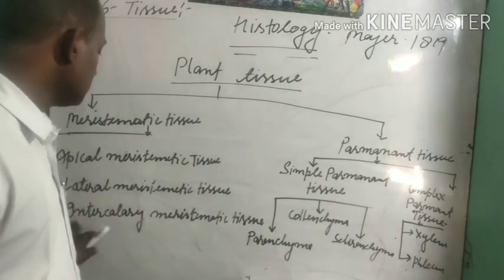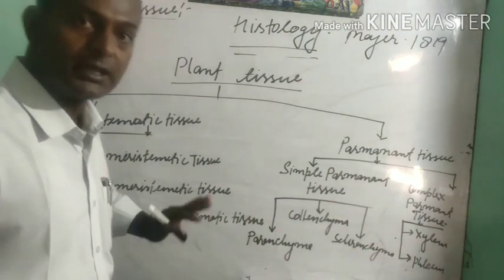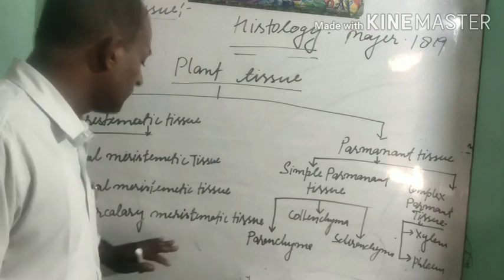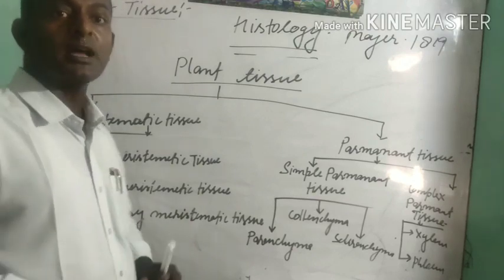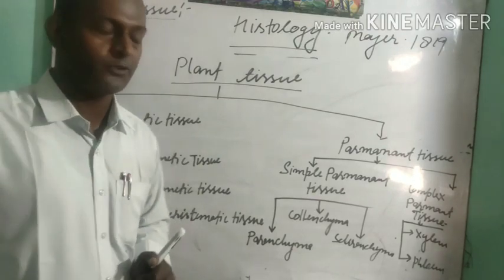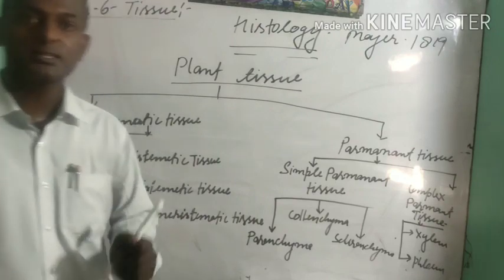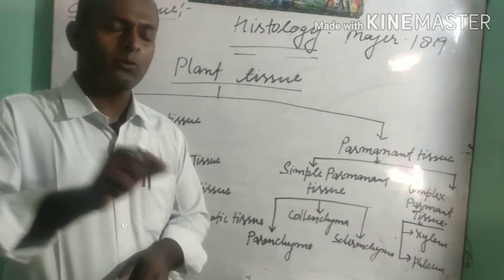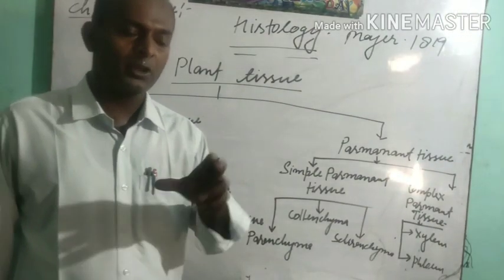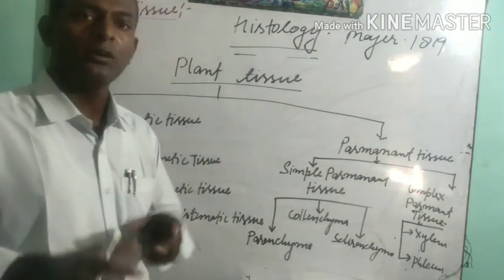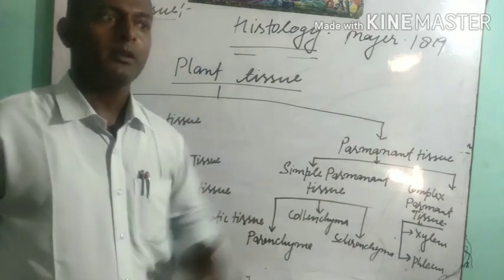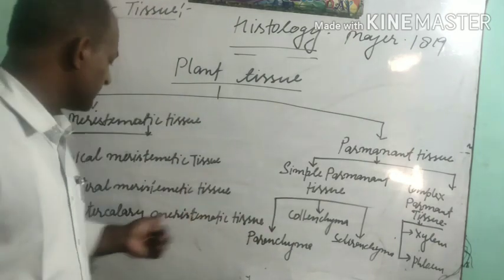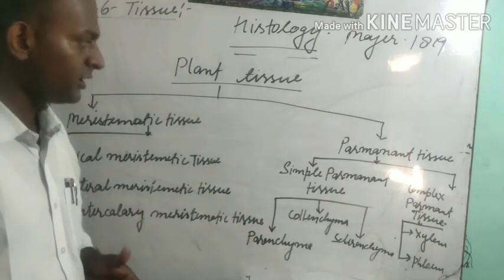In the third condition, intercalary meristematic tissue. This intercalary meristematic tissue is helpful to increase the branching in plants, students. As we have studied, plants start to branch at a particular time. After a particular growth, the plant starts to develop. Many plants start to develop due to the presence of this intercalary meristematic tissue.